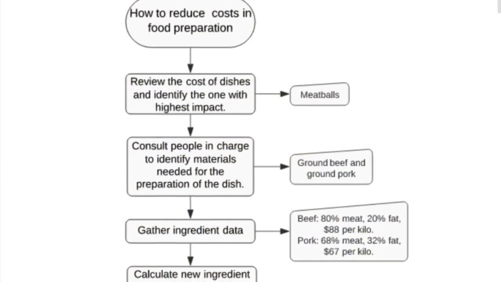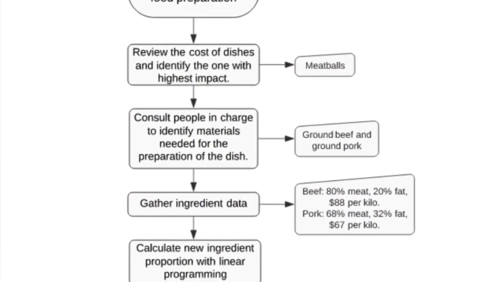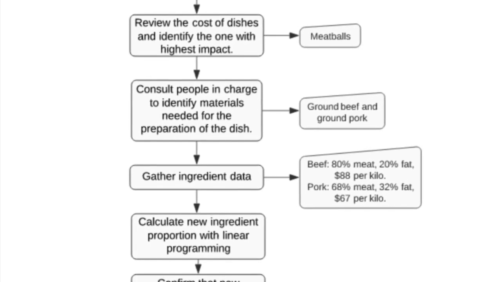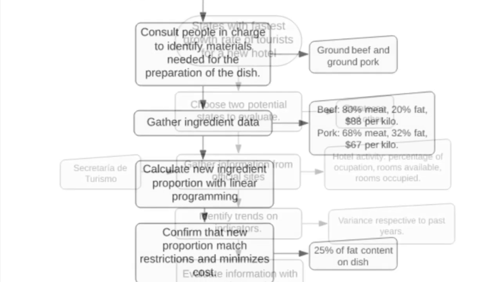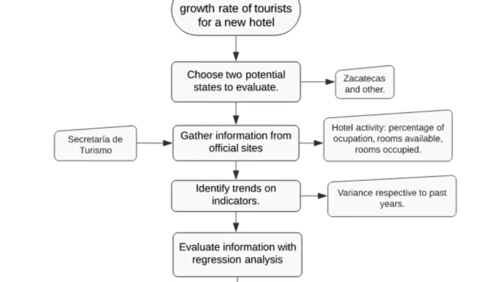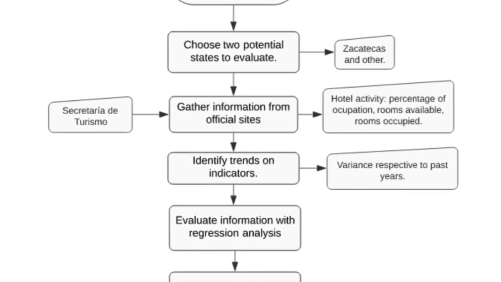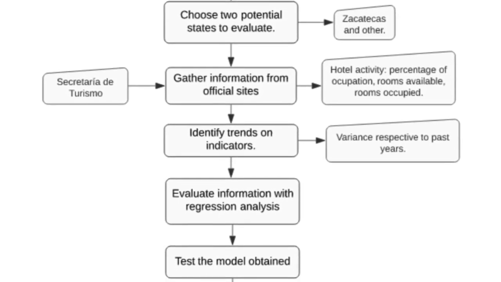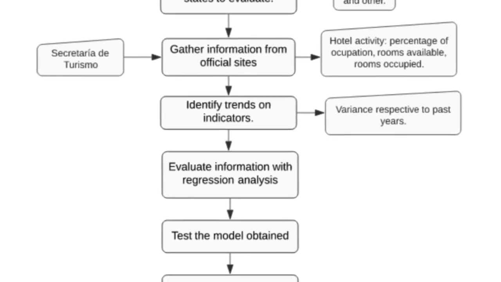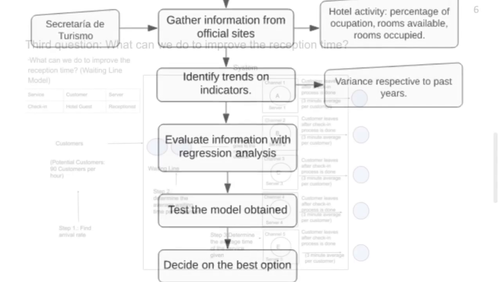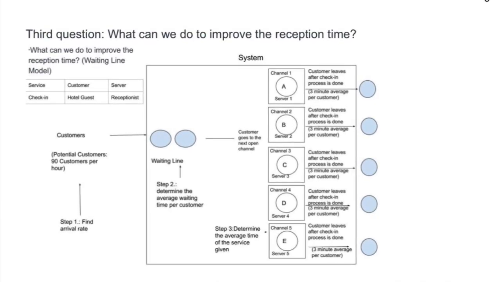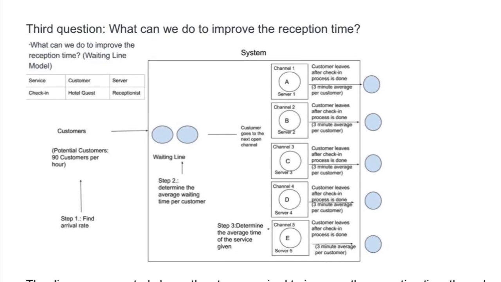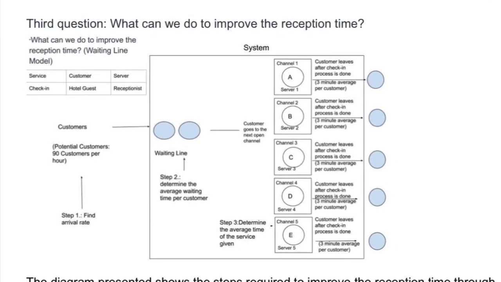Park Hotel problem situation. So for the first question, we did a linear programming model in which we can see the steps of how you can reduce costs in food preparation. In the second question, we showed a diagram which shows the steps of doing forecasting and essentially solving the question of in which states there is the fastest growth rate of tourists for a new hotel. Finally, for the third question, we made a diagram explaining the steps of the waiting line model in order to solve what we can do to improve the reception time.